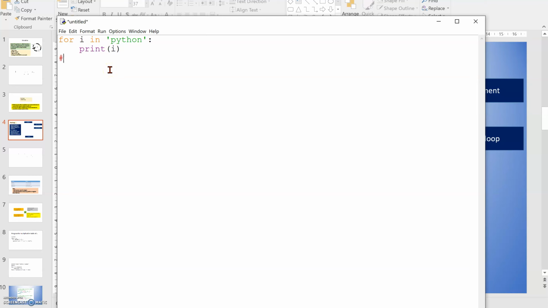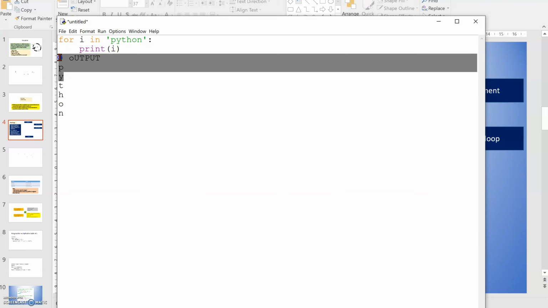So the output will be printed for us here. First one, it will give me P because I will have P. So once the P is printed, then it will give Y. Then it will give T. Then it will give H. Then it will give O. Then it will give N. So this is my output.